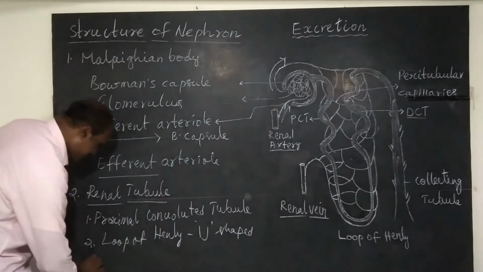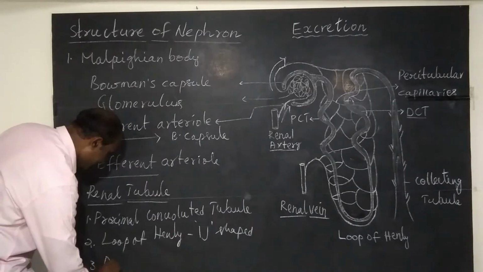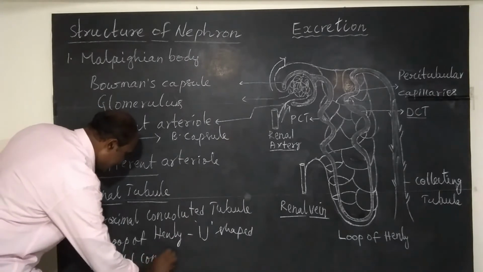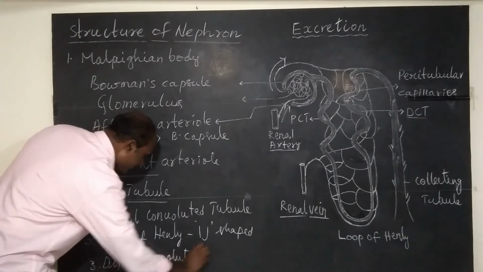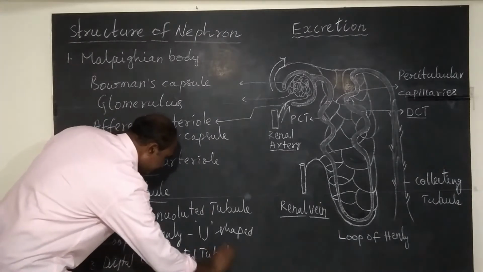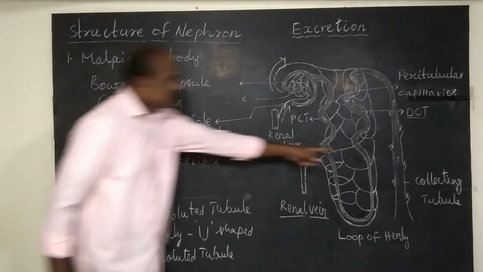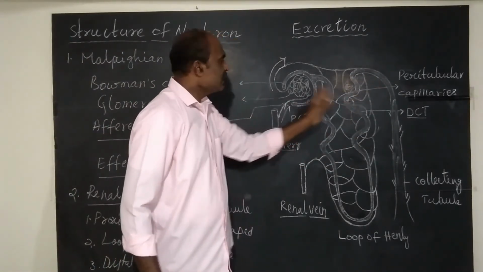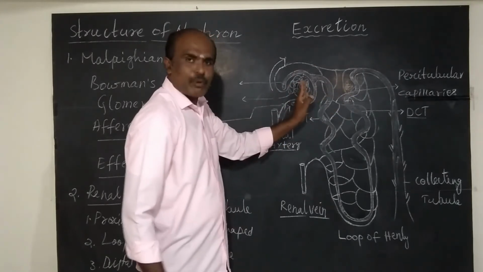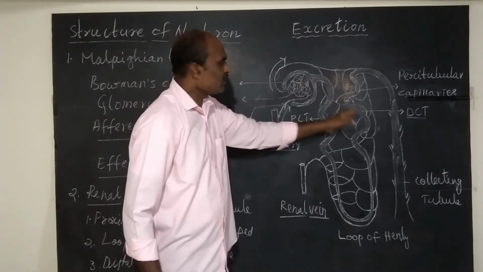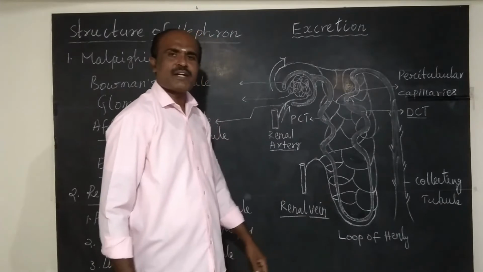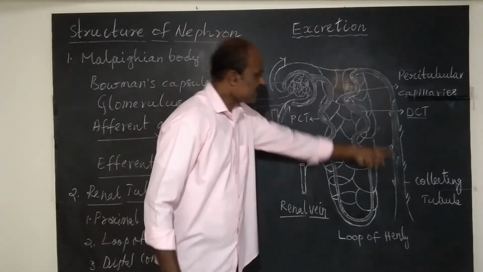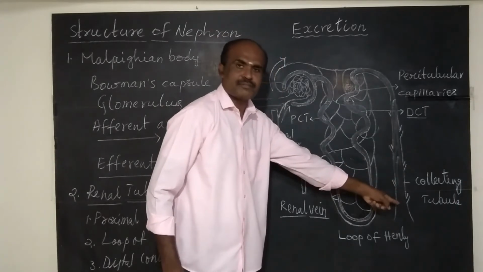Then the third one is distal convoluted tubule. This is distal convoluted tubule. It is distal because it is present away from Bowman's capsule, so it is called distal convoluted tubule. And this distal convoluted tubule is connected with collecting tubule.